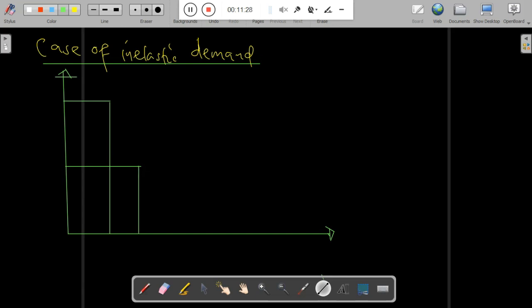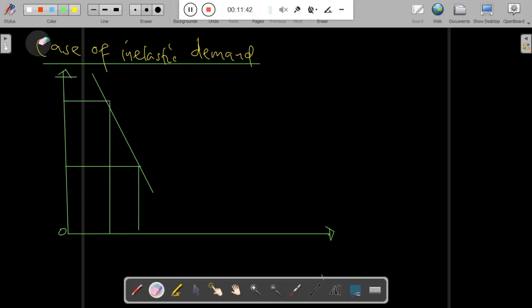If you sketch the graph, we have the price level on the y-axis, and the x-axis represents the quantity demanded in kilograms. We start by drawing a vertical line and another horizontal line. Then we need to draw the demand curve across the lines.